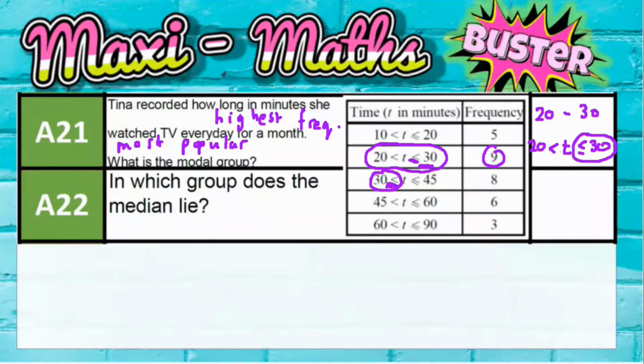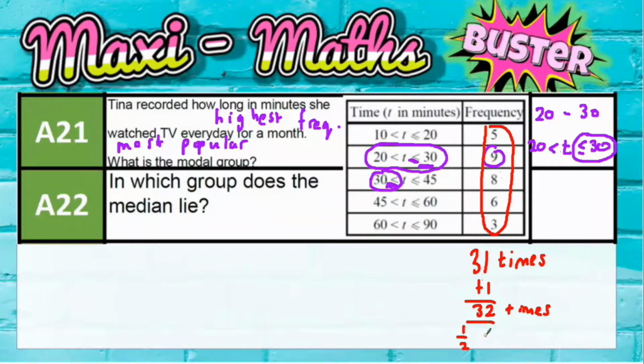Question 22, in which group does the median lie? Well, the median is the middle person or the middle time or the middle whatever thing you're measuring. In this case, it's times. So if we add up all the frequencies, 5 and 9 is 14, plus 8 is 22, plus 6 is 28, plus 3 is 31. So that means there are 31 times. Now, what you have to do is add 1 to that number to get 32 times, and then you halve it to figure out which one is in the middle. I'll explain why you have to add 1 in a minute. So half of 32 is basically 16.